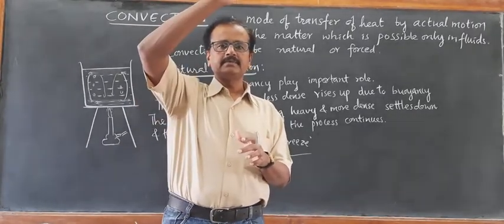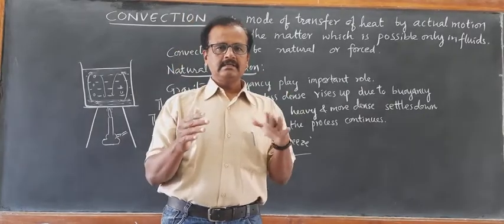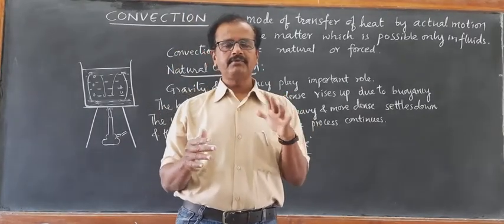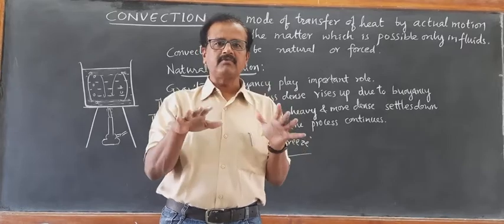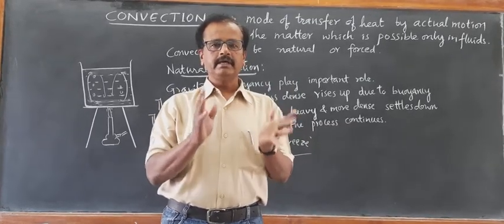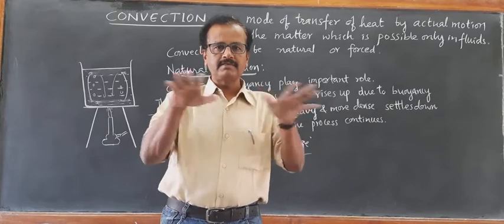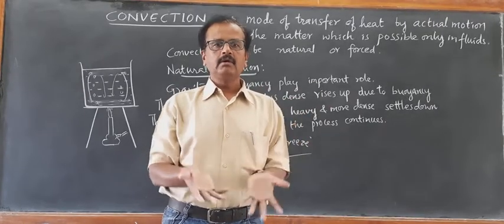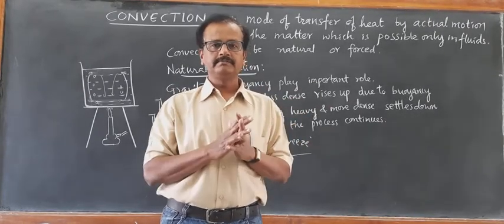Whereas the layer of air on the surface of water is still cool because water heats up very slowly.